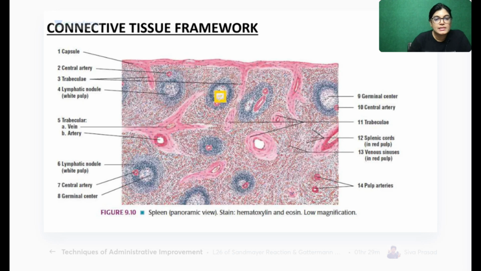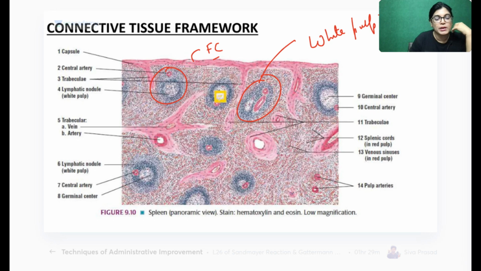Okay, now see, this is the slide which I want to show you. These are white pulp. My dear friends, this is the fibrous capsule.